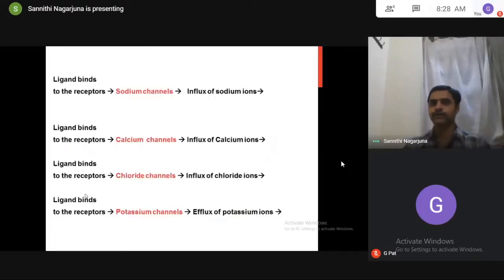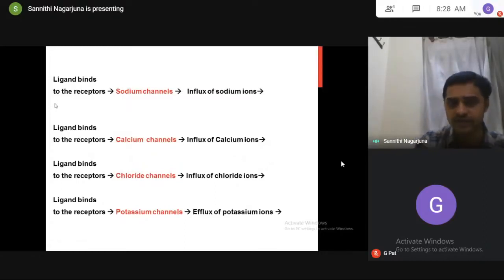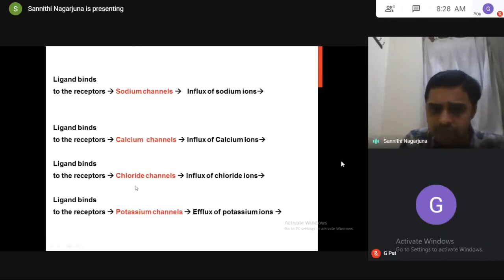Finally coming to this. Now what did we tell? Ligand binds to the receptors. Suppose it is an ionotropic receptor, which means the receptor is attached to ion channels, to any of the ion channels. It may be attached to sodium channels or calcium channels or chloride channels or potassium channels. What will happen if the receptors are attached to different types of these ion channels? We will see here.